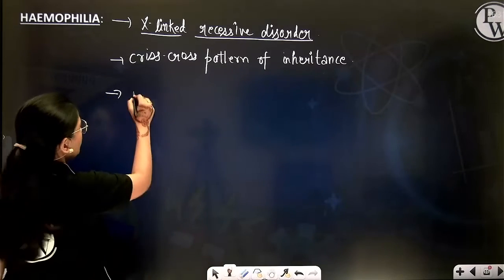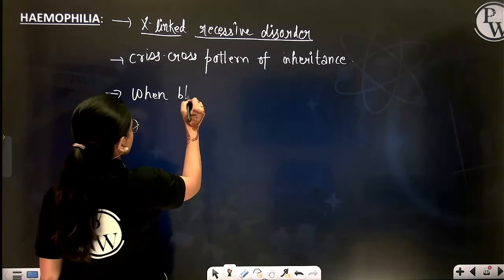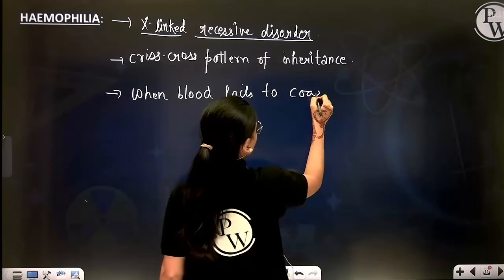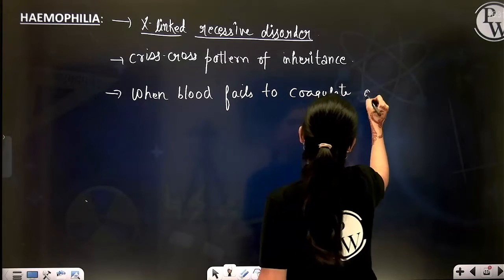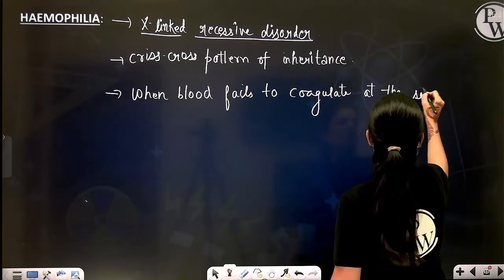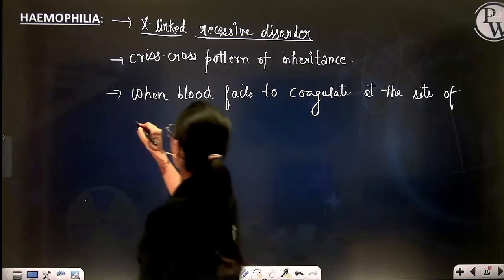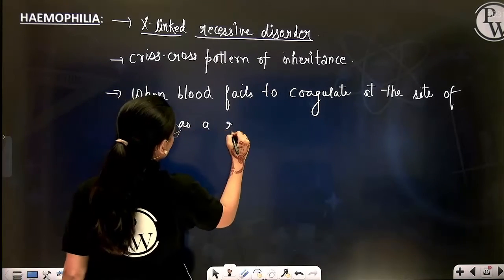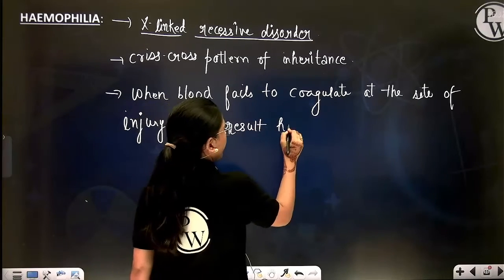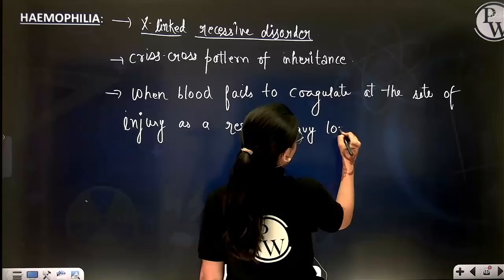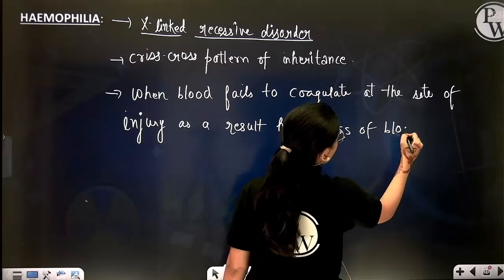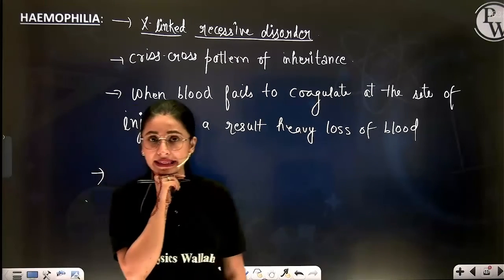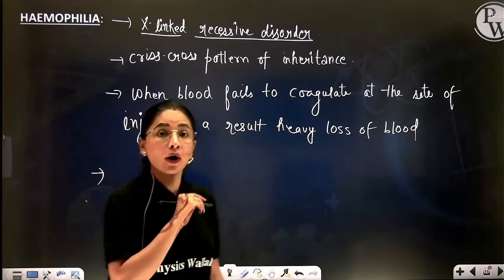So what is hemophilia? When blood fails to coagulate at the site of injury, as a result, heavy loss of blood takes place, even from a minute injury. Beta, hemophilia is also known as bleeder's disease. Also, it is known as Royal's disease.